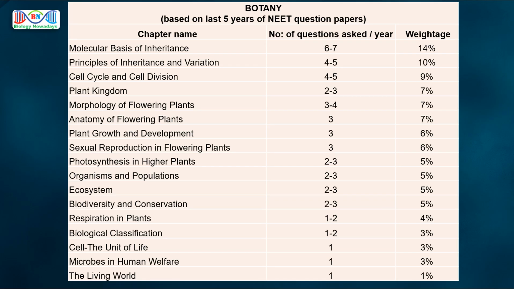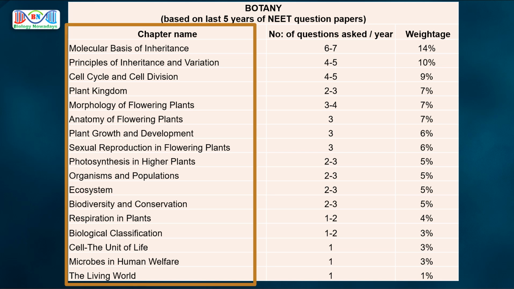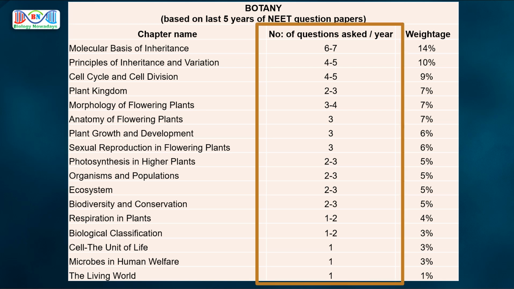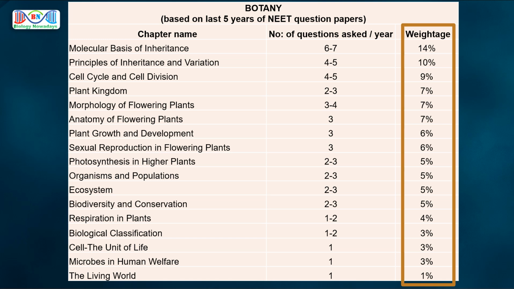This table is based on the analysis of last 5 years of NEET question papers. In the first column, you can see the name of the chapters. In the second column, I have given the approximate number of questions asked per year for NEET from each chapter. Lastly, in the third column, approximate weightage of each chapter is given.